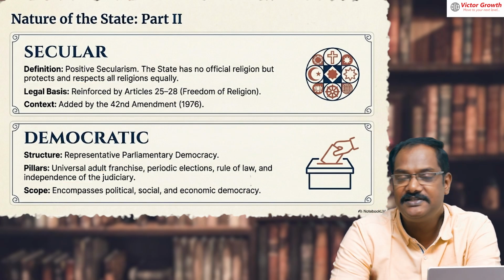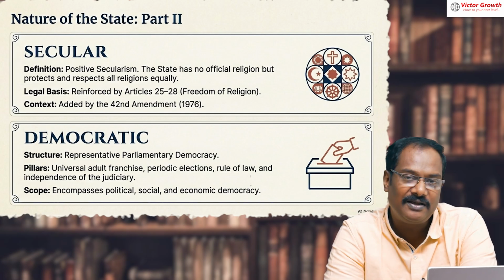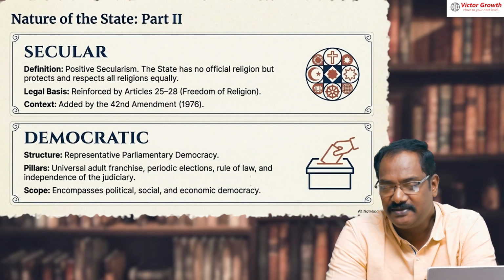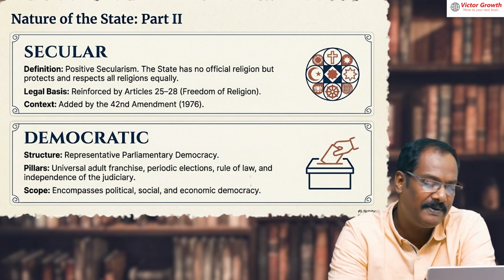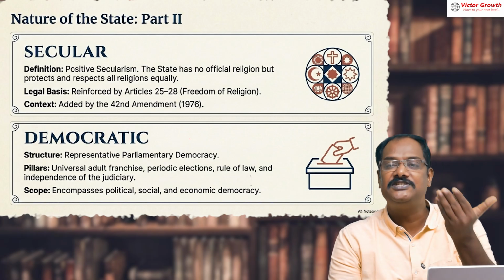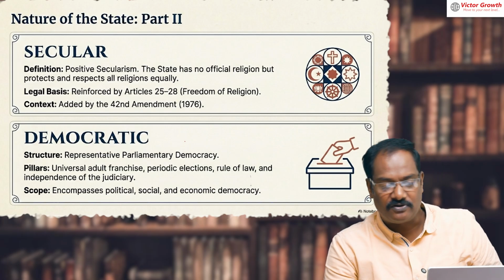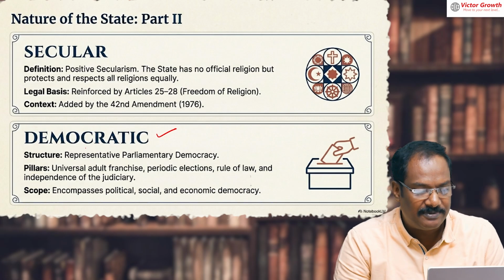For example, recently the UGC equity law, on discrimination based on caste, was nullified by the Supreme Court, and they asked them to stop it. Anything the government does against the law, they'll stop. So independence of the judiciary, supremacy of the constitution, or the people's rule: these are the concepts of democracy.